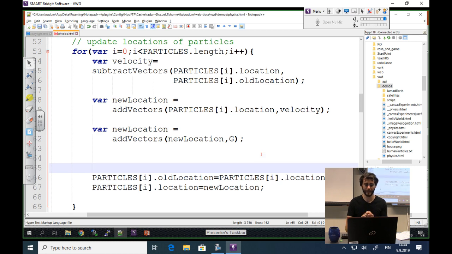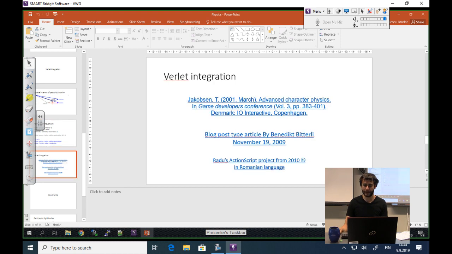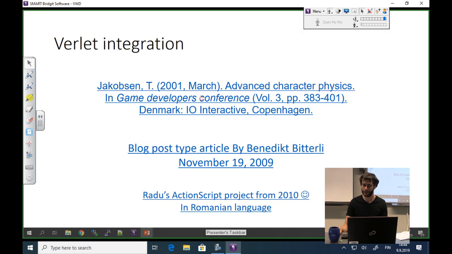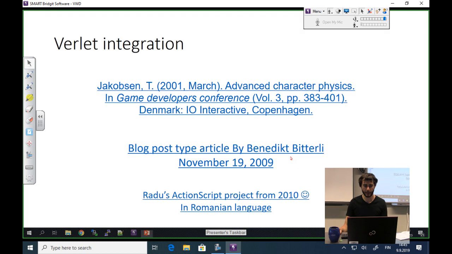Okay, now the fun part begins. I want to present you a method that uses just this old location and new location to generate a rigid body simulation engine. And the method is based on this paper. It's an old paper written by Thomas Jakobsen.